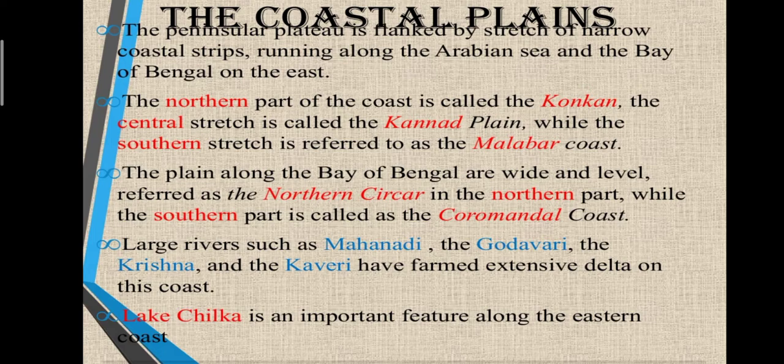Large rivers such as the Mahanadi, the Godavari, the Krishna and the Kaveri have formed extensive deltas on this coast. So all these four main rivers form big deltas. Lake Chilika, a saltwater lake, is an important feature along the eastern coast.